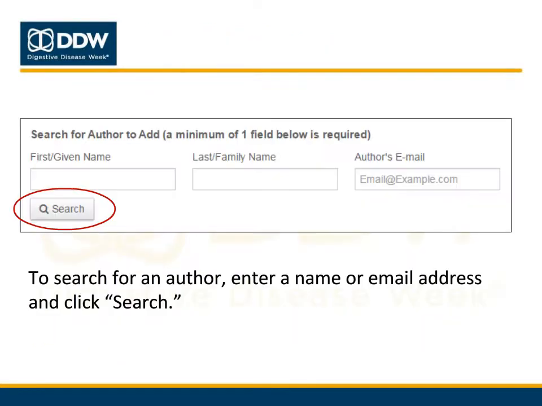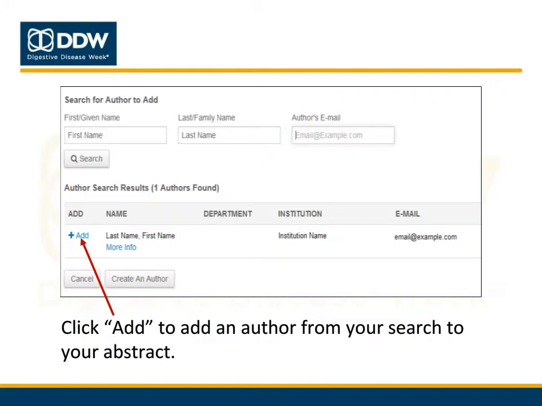When adding an author, first search to see if he or she already has an account. Enter the author's name or email address and click Search. If your search resulted in the name of a person you want to add to your abstract, click the Add link to the left of his or her name to add him as a co-author.